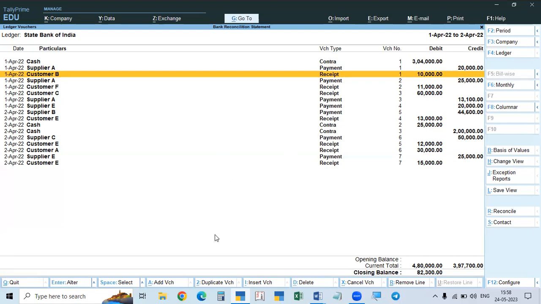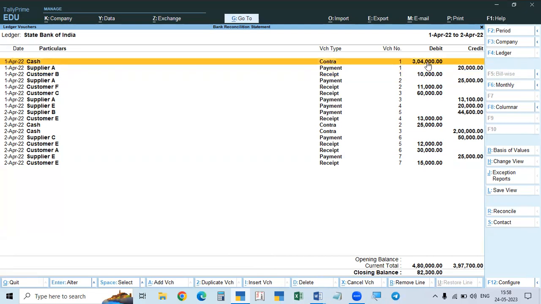Sometimes everything will be okay. We will record in our books, the bank also will record, and there should not be any difference. But while entering in the books, we may enter a wrong amount. For example, it is 3,04,000. By mistake, we may omit the last zero and it will be 30,400. Or suppose you miss the middle zero, it will be 34,000. So we entered a wrong amount, and the bank people will enter the correct amount when it is deposited. So both are recorded, but there is a difference.